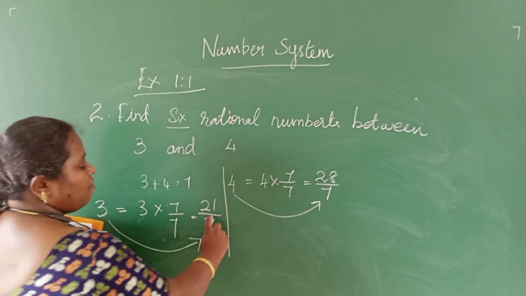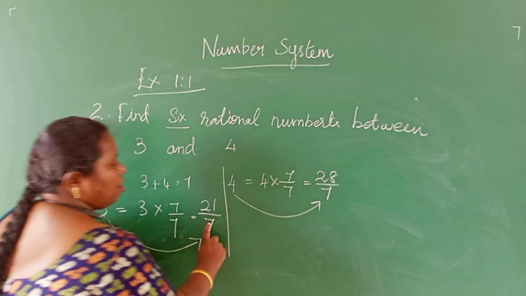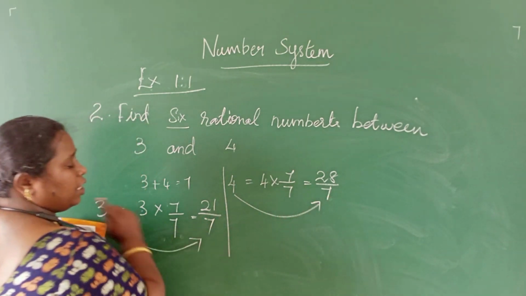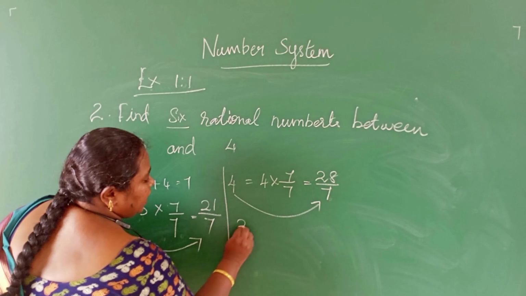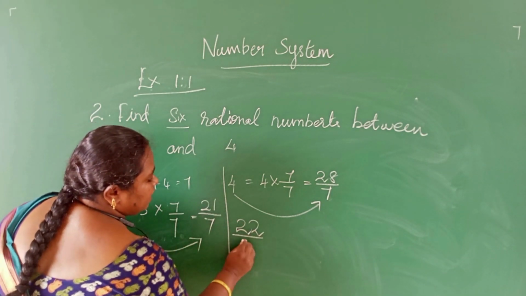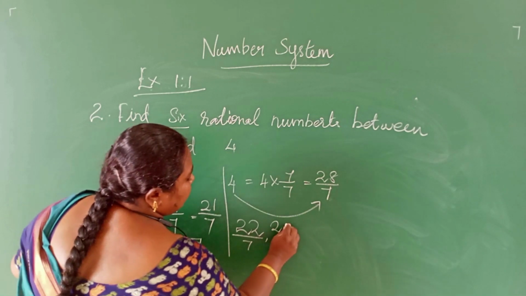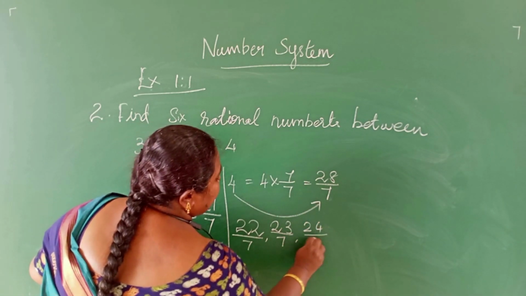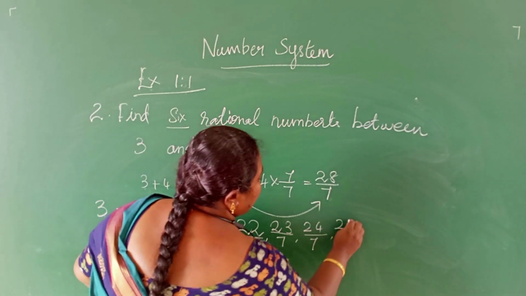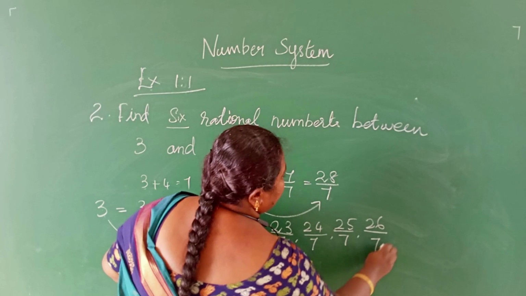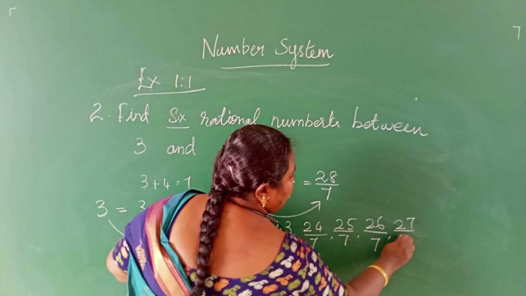First, we have to check whether both the denominators are same. Here, both are 7, here also 7. So what can we write? After 21, we have 22. 22 by 7, 23 by 7, 24 by 7, 25 by 7, 26 by 7, 27 by 7.